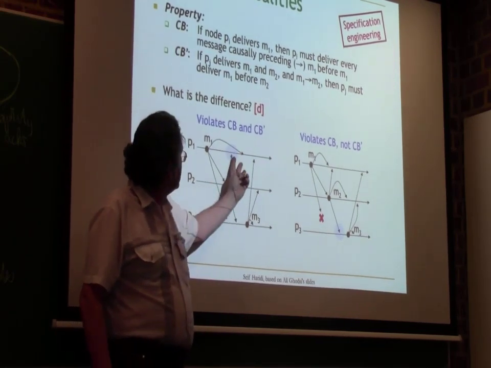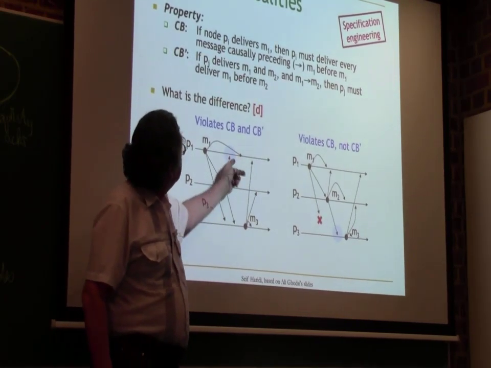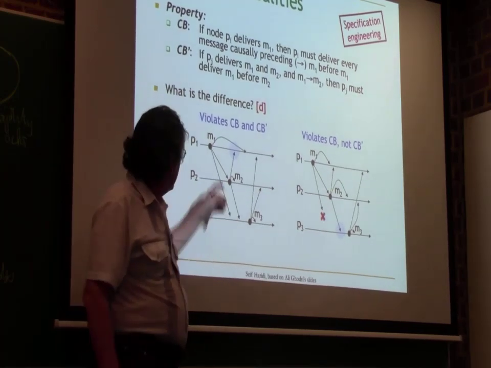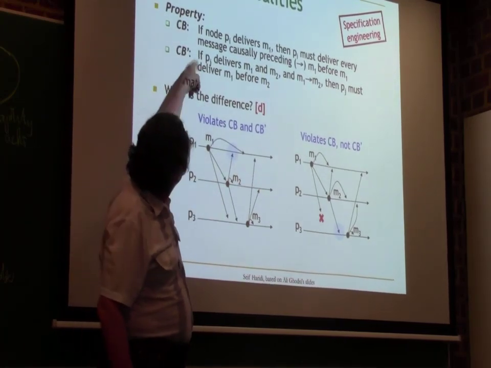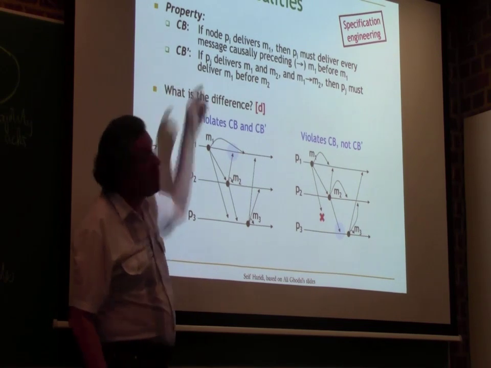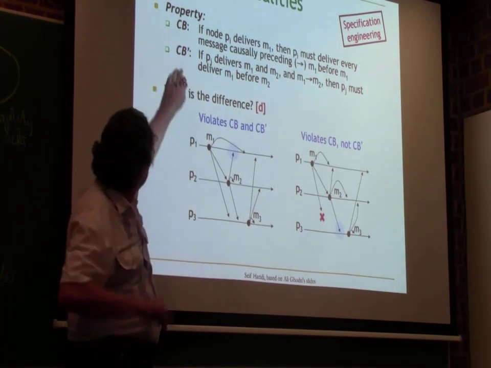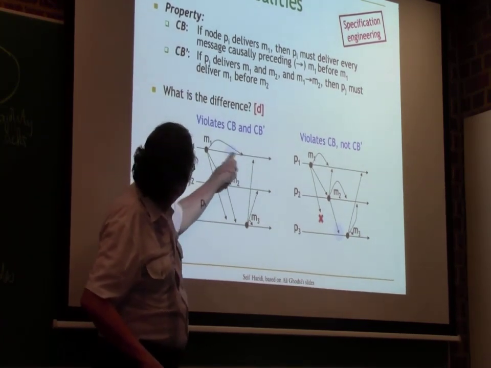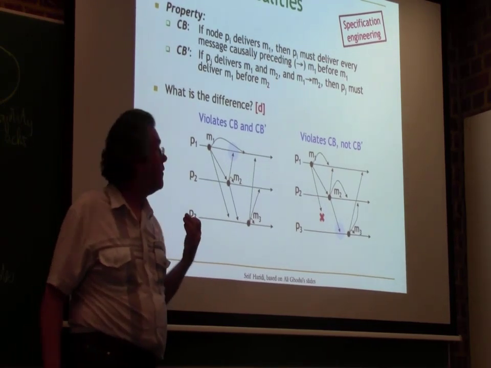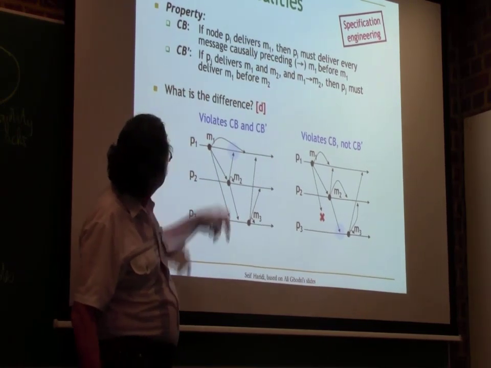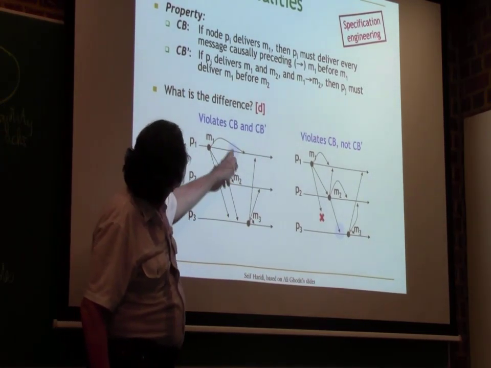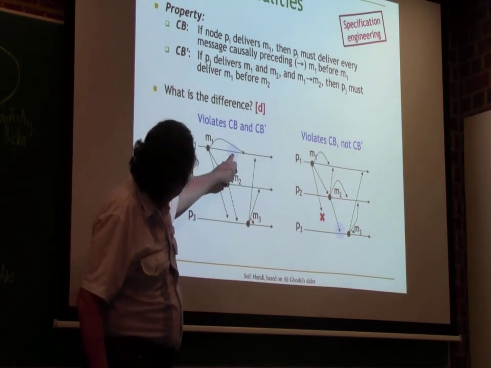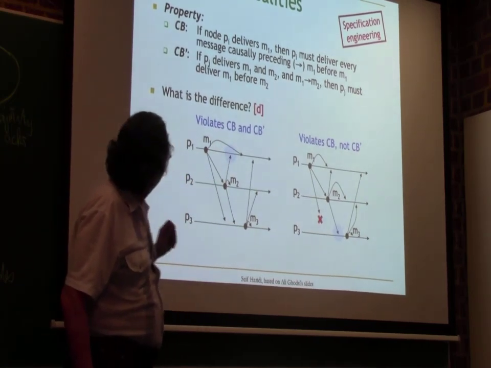Both of these are delivered, which means that CB prime is applicable. I'm not saying it holds, it's applicable, because both of these are delivered, but the order is inversed, so it's false. And CB, of course, is false too, because M2 is delivered here, but M1 is not before.